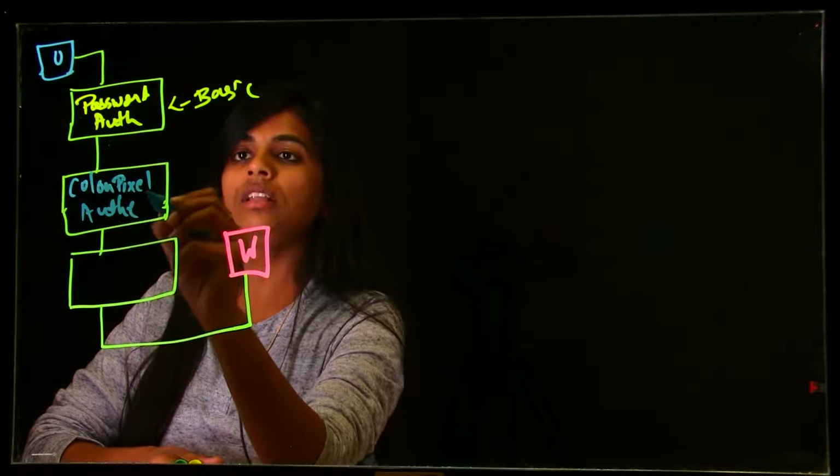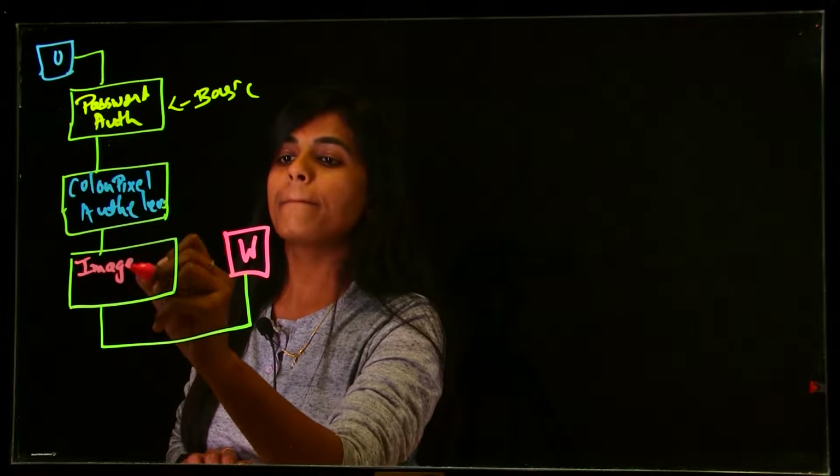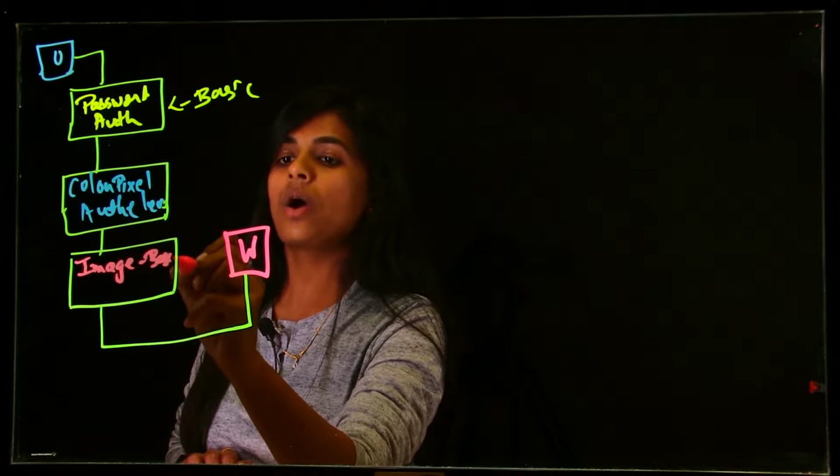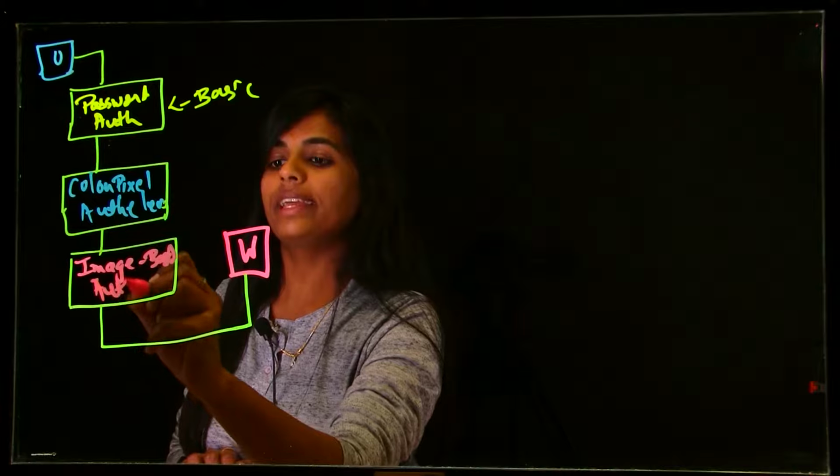And the last level that the user has to pass to get the data from the website will be image based authentication.